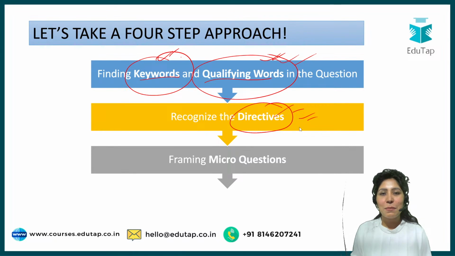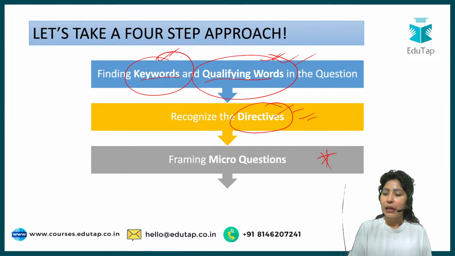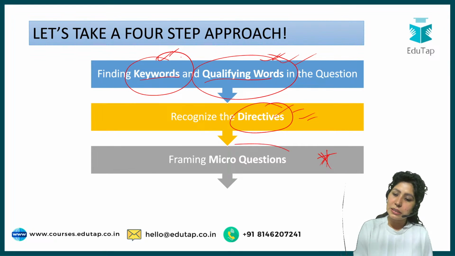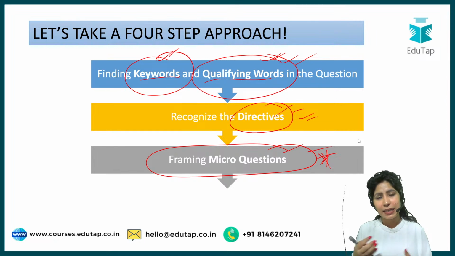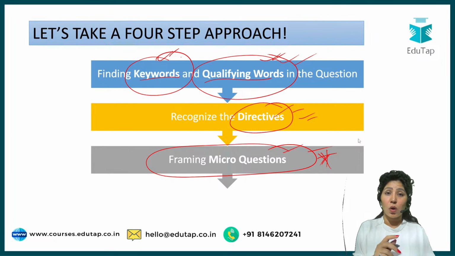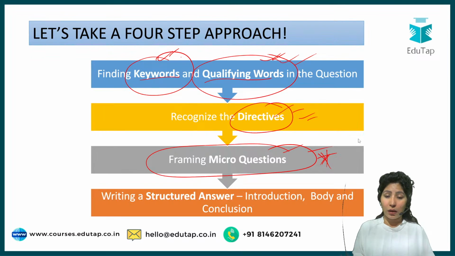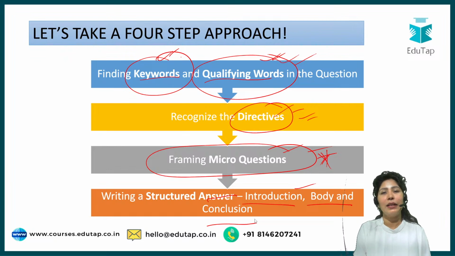The third one is framing micro questions, which is very popular when we teach our students the art of descriptive writing. This has saved so many students and got so many aspirants selected as RBI Grade B officers. We'll focus on this a lot, and all these steps will be discussed through examples. Finally, you will write a structured answer with an introduction, body part, and conclusion.